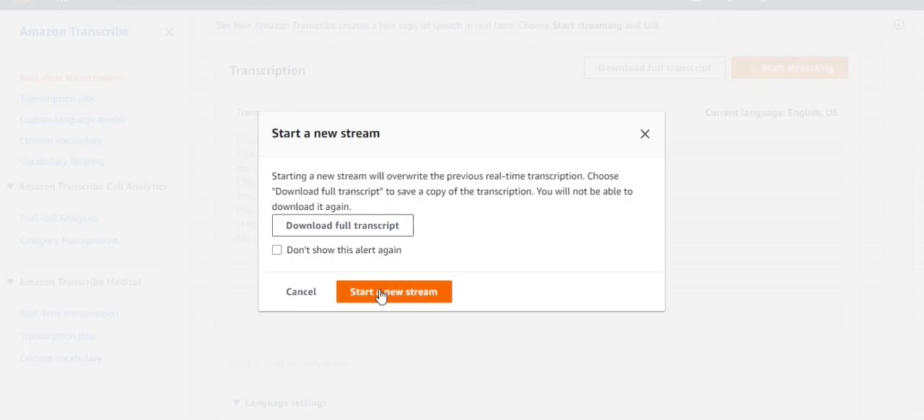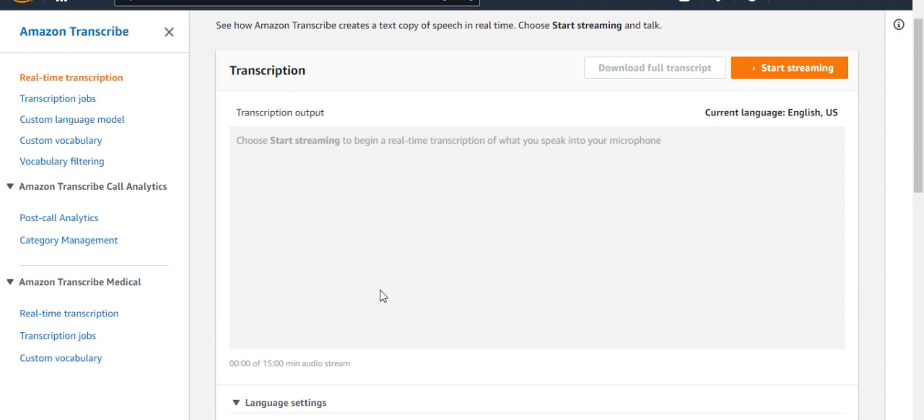Click on start streaming. I think it will work fine. Hello, my name is Balkrishna. My age is 33 years and my phone number is 123456789. So here you can see my name and my phone number are hidden. So that's the whole power of Amazon Transcribe, and basically how this works.